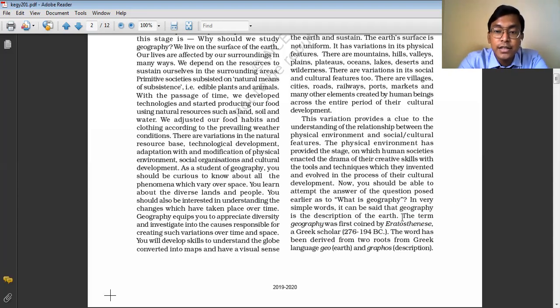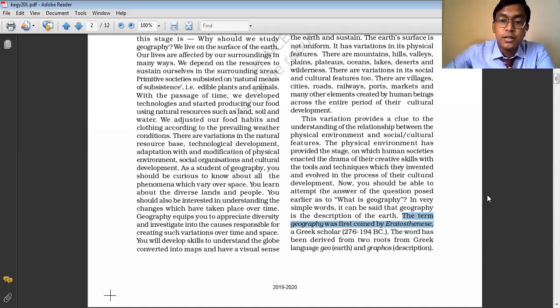Such as Eratosthenes. The term geography was first coined by Eratosthenes. He was the first geographer, a Greek scholar, who first used the term geography. The term geography is mainly made up of two words: one is geo, meaning earth, and another is graphos.